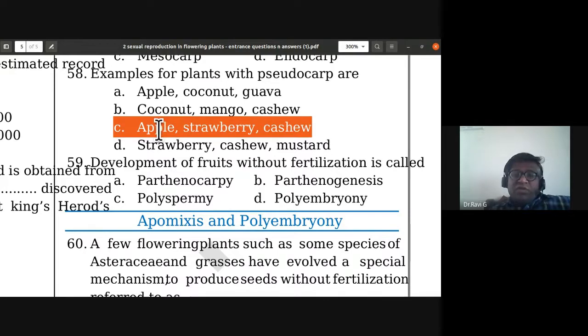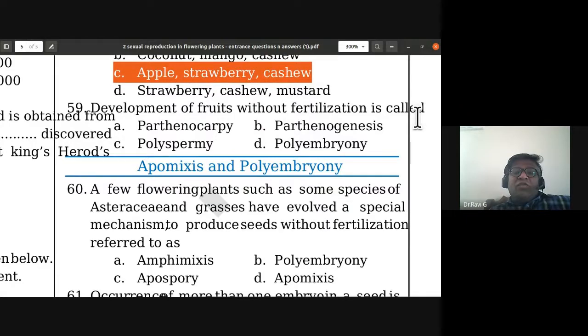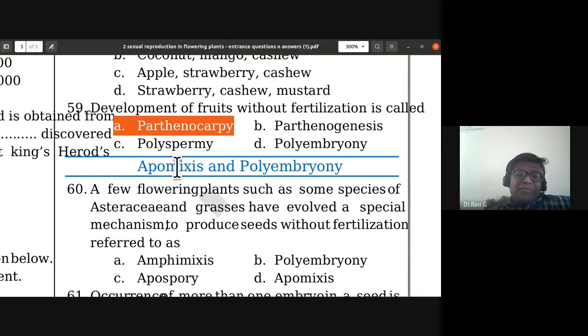Apple is a false fruit formed from thalamus. In strawberry, we are eating the inflorescence axis. The fruits are the white dots that I told you, achenes. In cashew, the edible part is the thalamus or receptacle, and the seed is covered by a hard fruit wall. That is why, since it is indehiscent, we call it a nut. So apple, strawberry, and cashew are examples for false fruit. Development of fruits without fertilization is called parthenocarpy. So A is the answer, parthenocarpy.